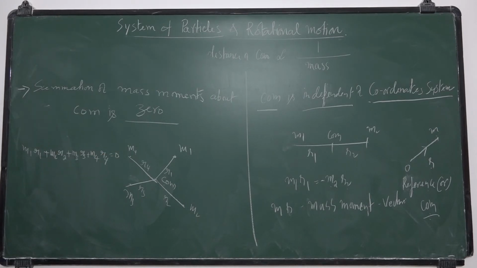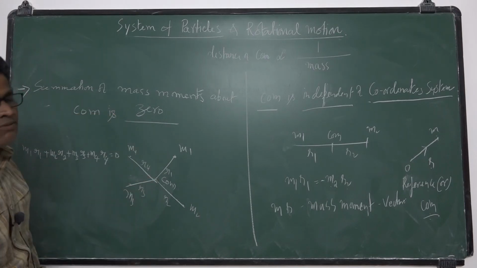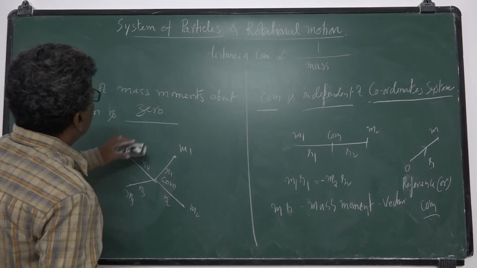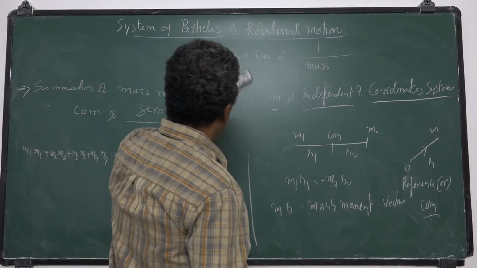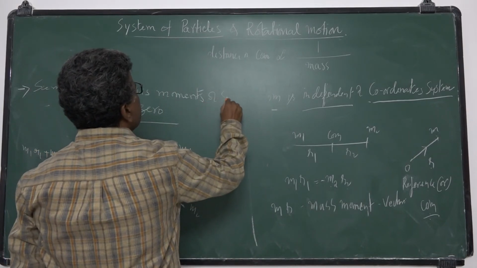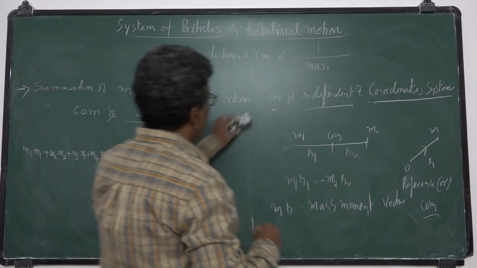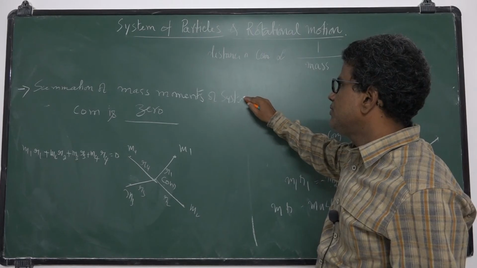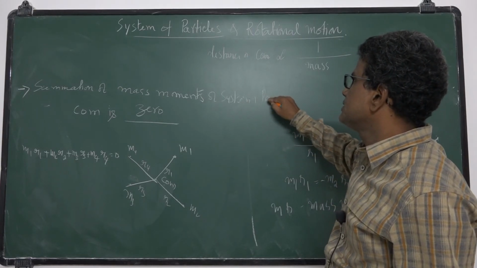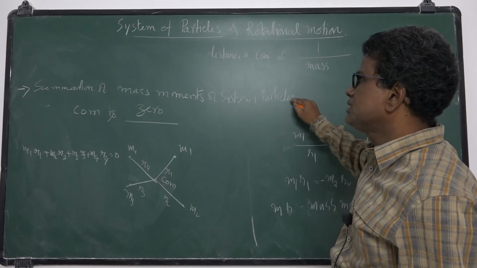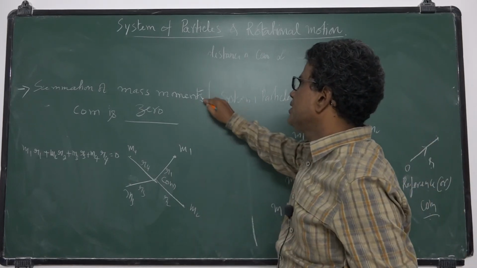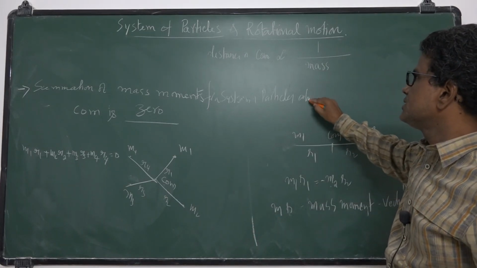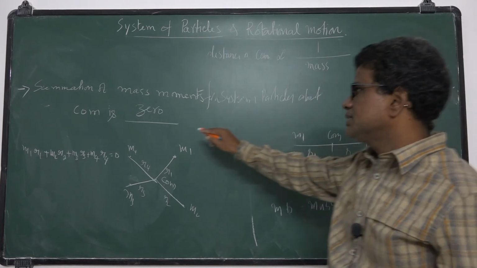Okay, that is the meaning. The summation of mass moments of all the particles of a system of particles about the center of mass is zero.